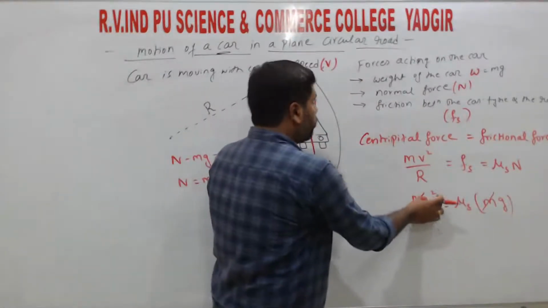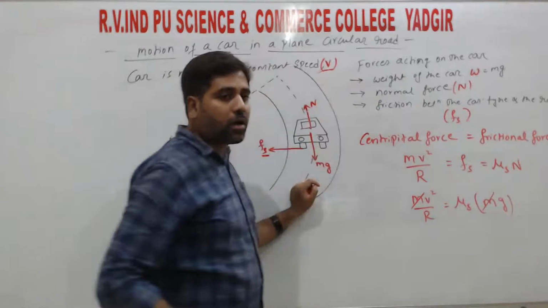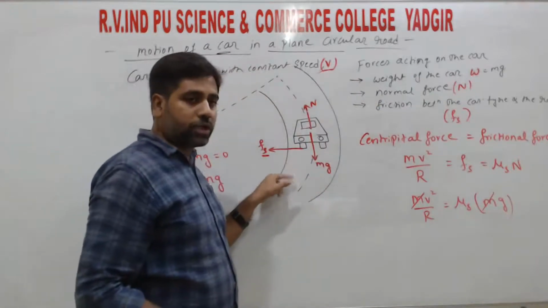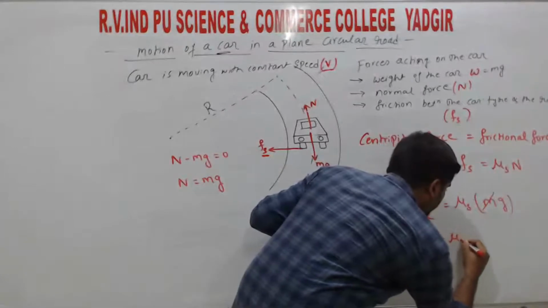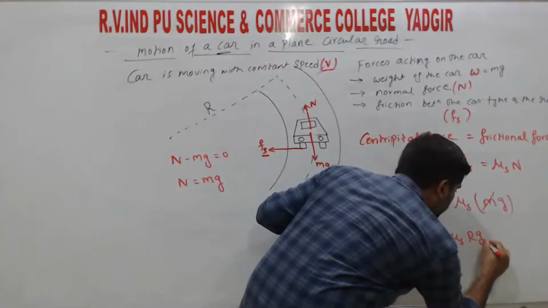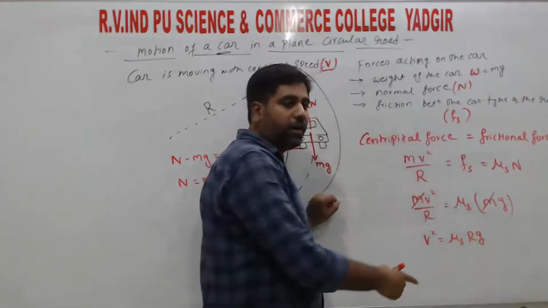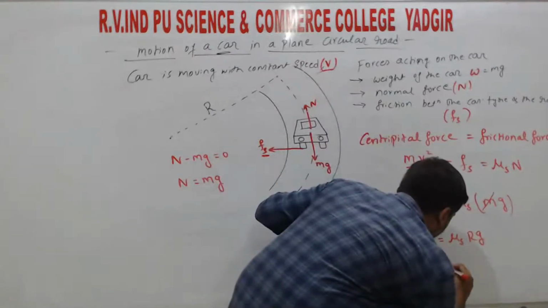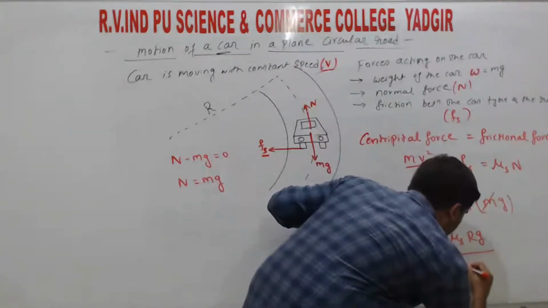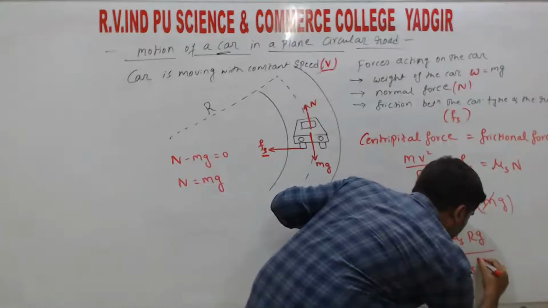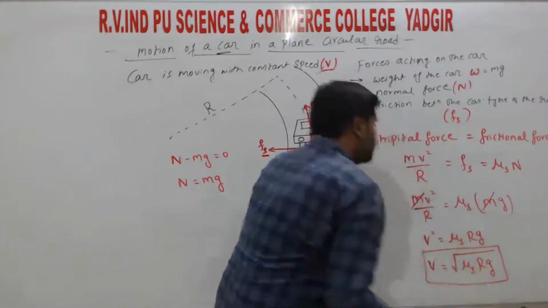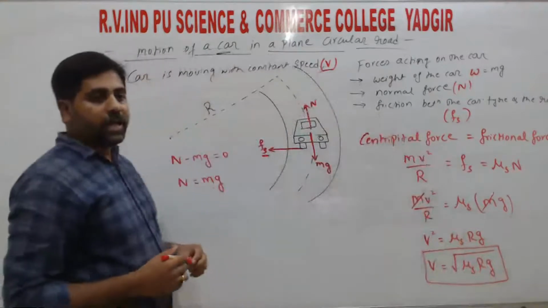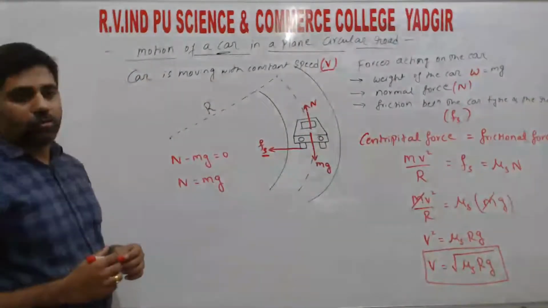So we need to find the speed of the car in the circular motion, right? So that is v square equals mu s r into g. So we need v. So v equals under square root of mu s r g. So this gives what? Speed of the vehicle in a circular road, right?